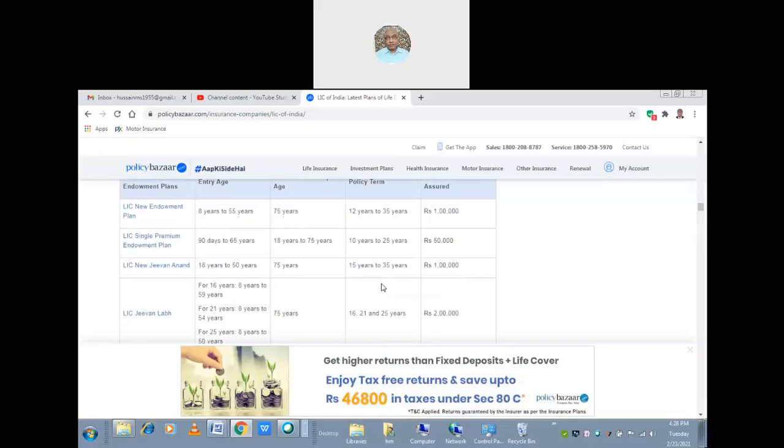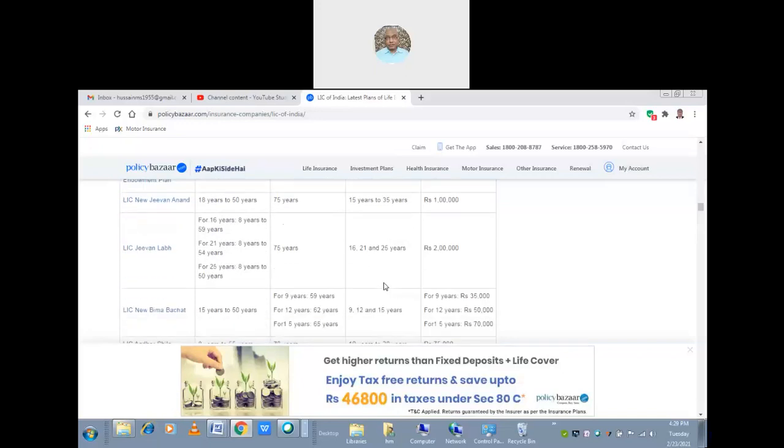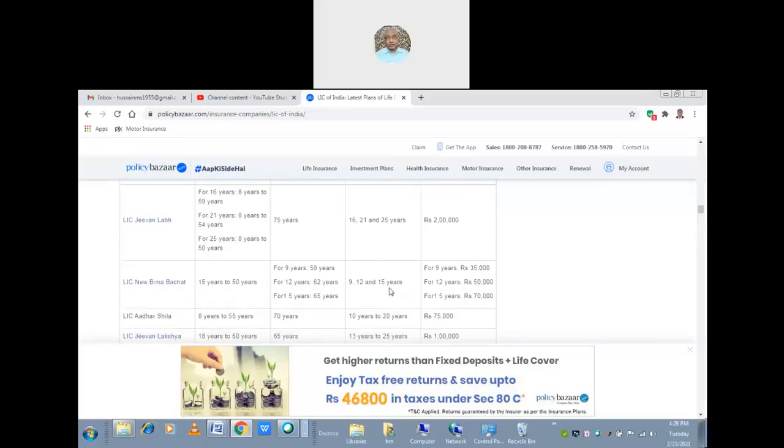And the LIC New Jeevan Anand, this is another plan in the endowment itself, which is 15 years to 35 years, and the amount is 1 lakh. And the single premium is 50,000. And again, the LIC new endowment plan is 1 lakh. Yeah, that is the thing. And Jeevan Labh is another plan, and LIC New Bhima Bachat, and then LIC Aadhar Sheela, then LIC Jeevan Lakshya.